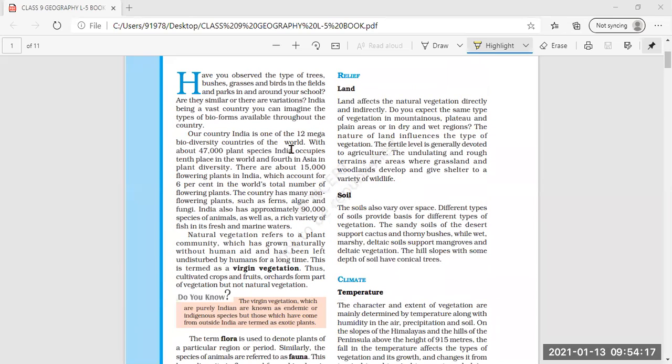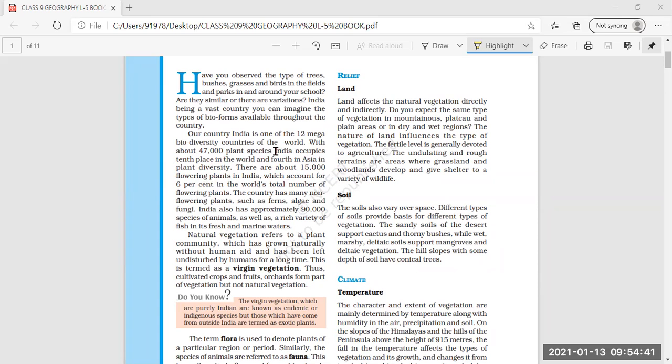Our country, India, is one of the 12 mega biodiversity countries of the world. And here we can see that with about 47,000 plant species, India occupies 10th place in the world and 4th in Asia in plant diversity. So many different categories of plants are there in India.